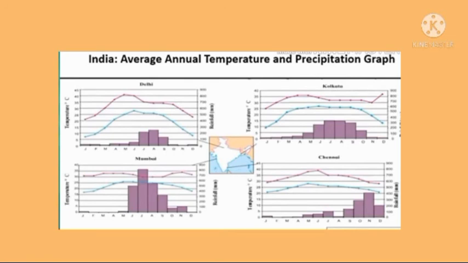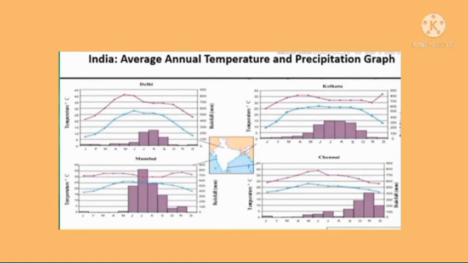And if you observe the graphs of Delhi and Kolkata, we can see some similarities. In both these cities, the temperature curves increase from the month of January to May. In the same way, the temperature curves decrease from the month of August to the month of November. Observing all these graphs, we can understand that in Delhi we can see an extreme climate because of its location, and in the same way Chennai receives an equable climate.